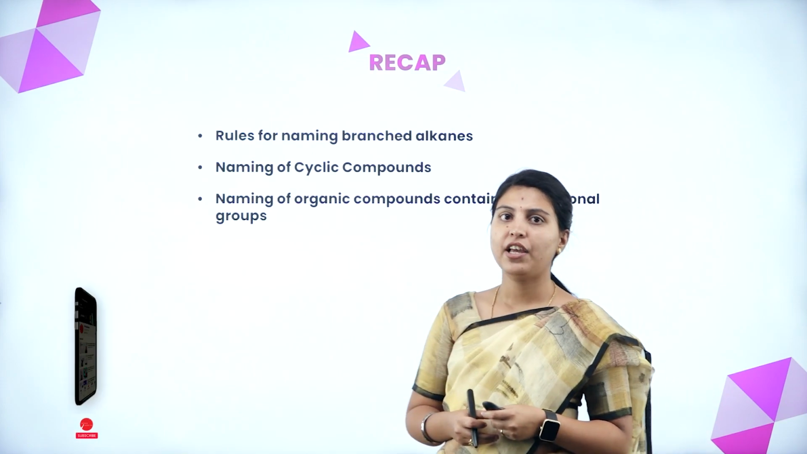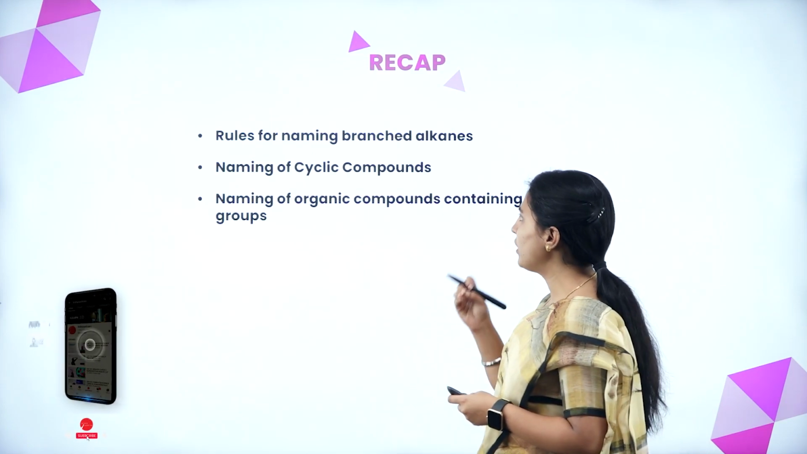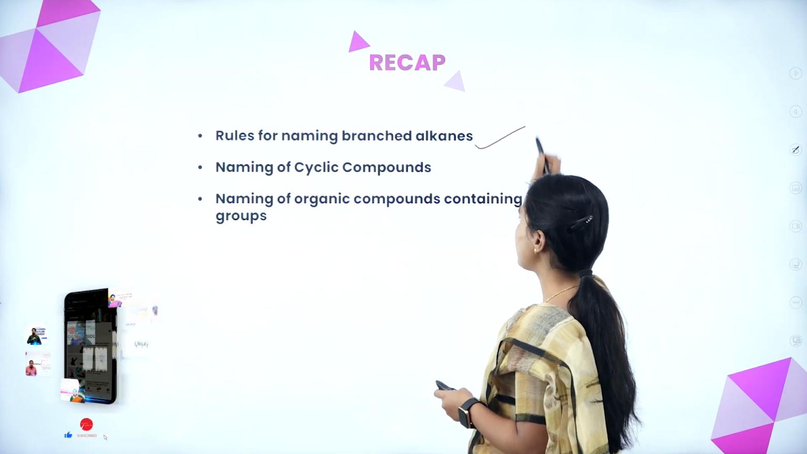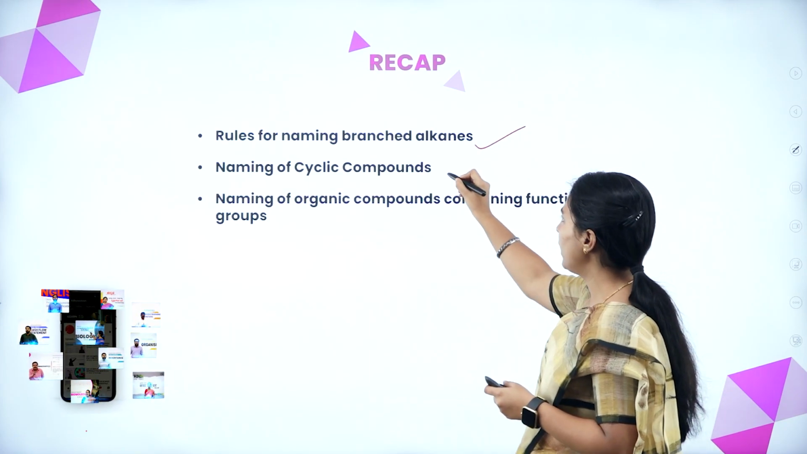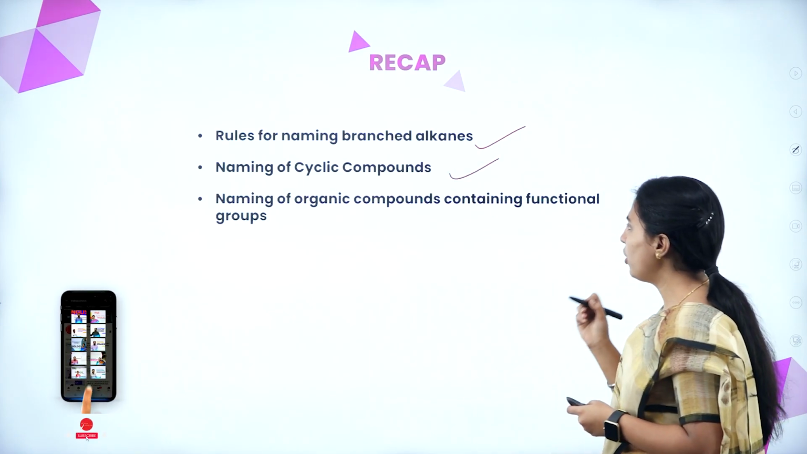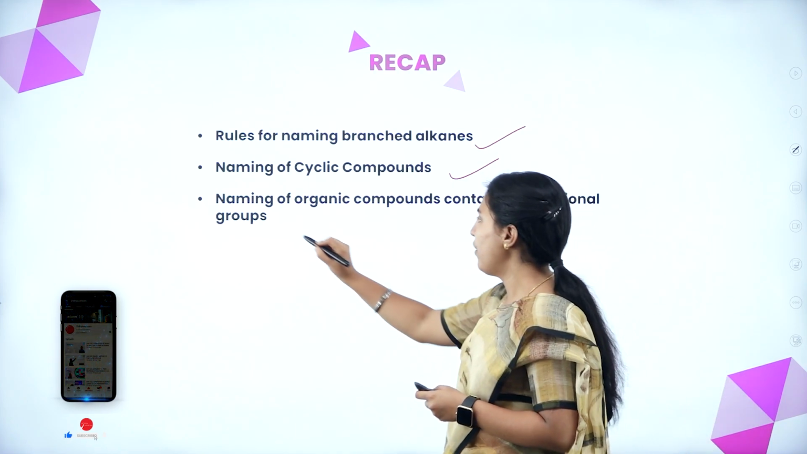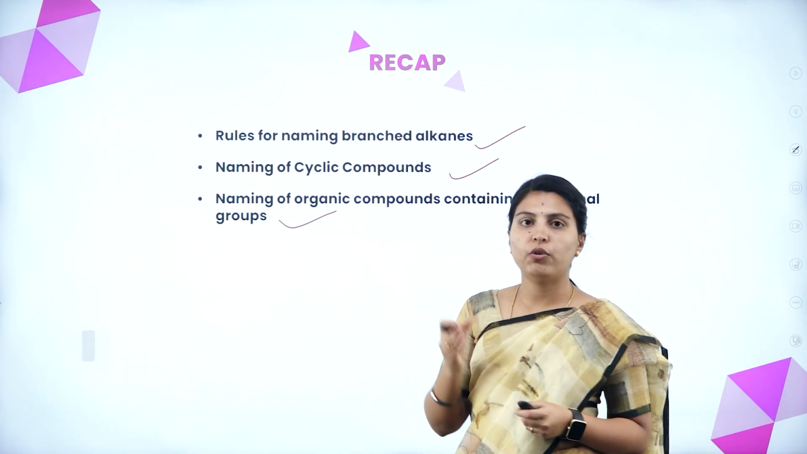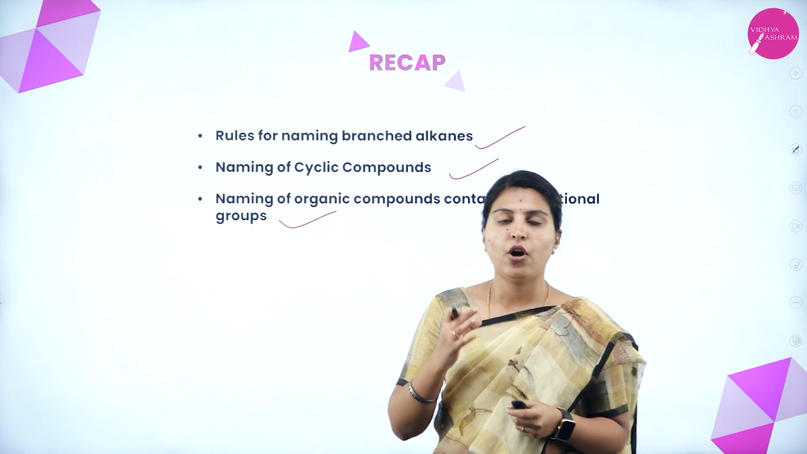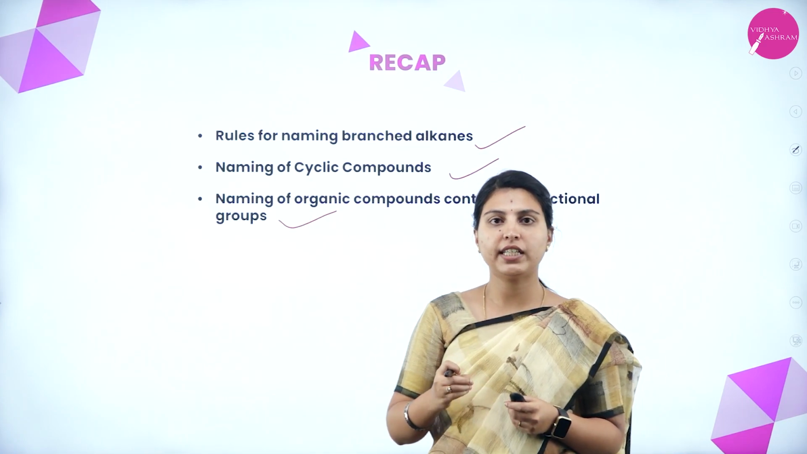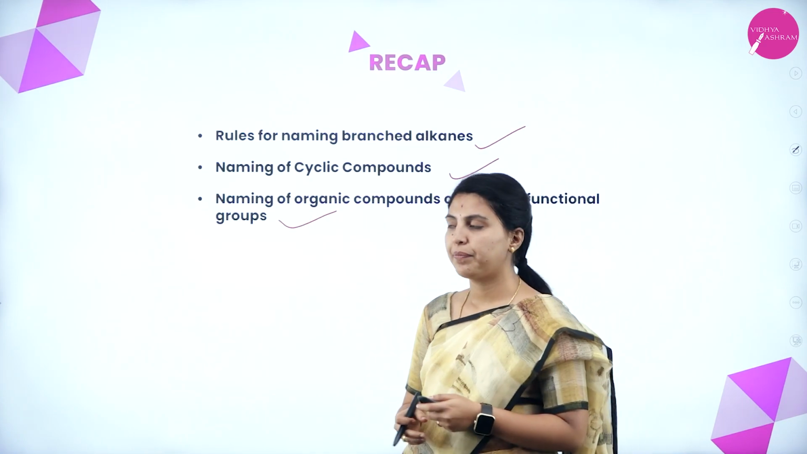Today we are starting session 4 from the chapter Organic Chemistry, some basic principles and techniques. In the last class, we discussed the rules for naming branched alkanes, naming of cyclic compounds, and naming of organic compounds containing functional groups. Overall, the nomenclature of organic compounds we have seen in the last session.